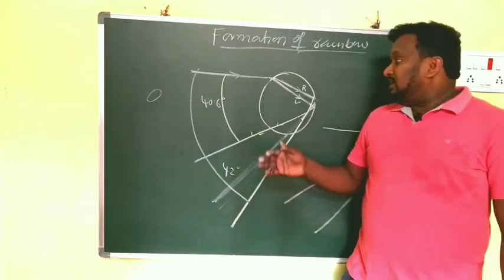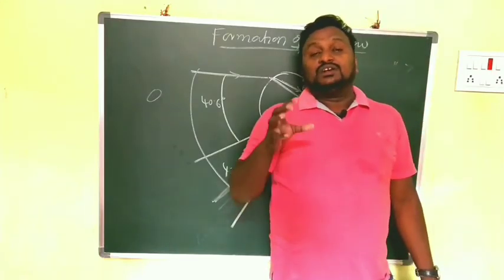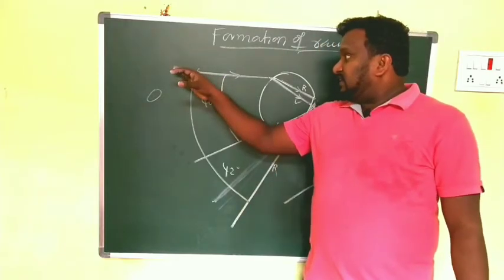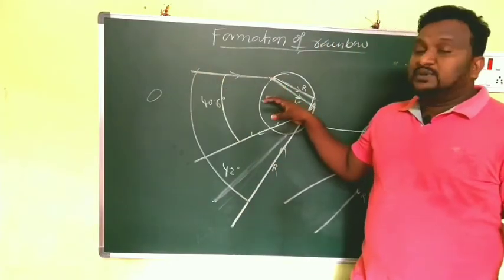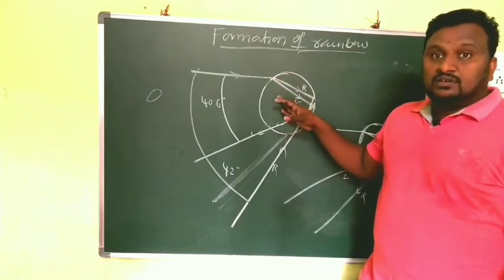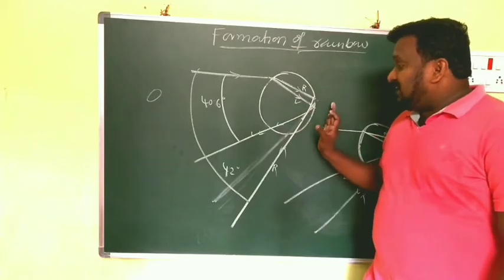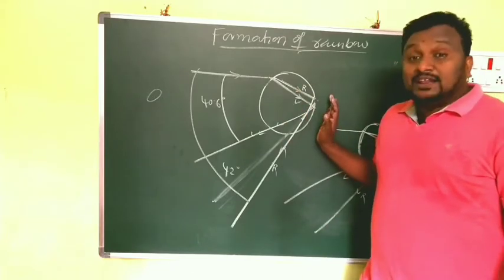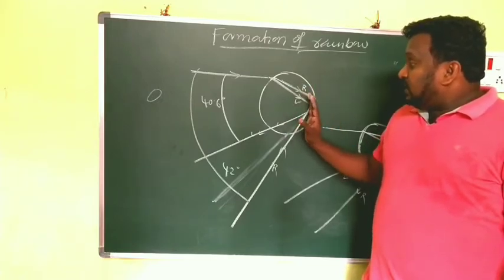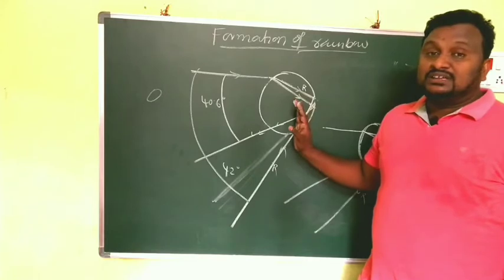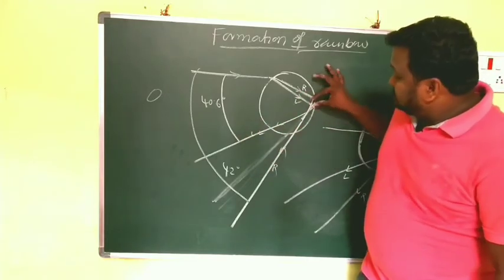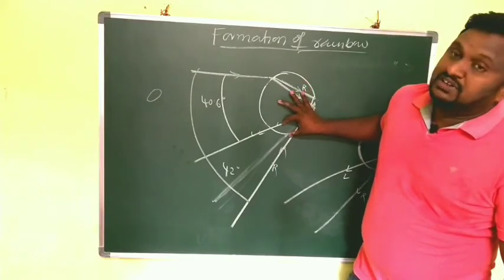For a raindrop, the critical angle is taken as almost 48 degrees. The liquid drop is the denser medium and the air is the rarer medium. When the refracted ray wants to go outside, the angle of incidence must be more than the critical angle. That's why these are reflected back. So this is total internal reflection.